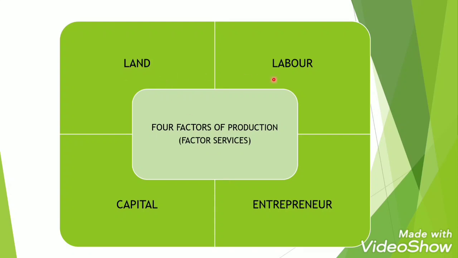First is land, second is labor, third is capital, and fourth is entrepreneur. Firms produce goods and services with collective efforts of factors of production. Now these factors which are needed by the firms, land, labor, capital and entrepreneur, are known as factors of production.